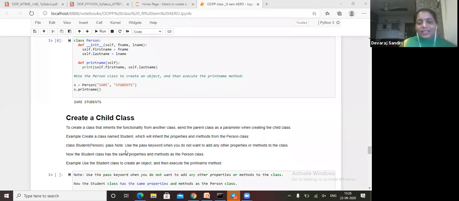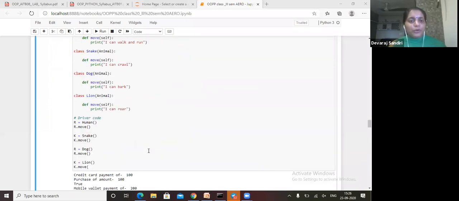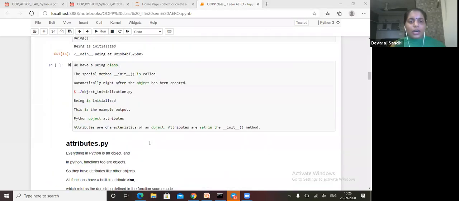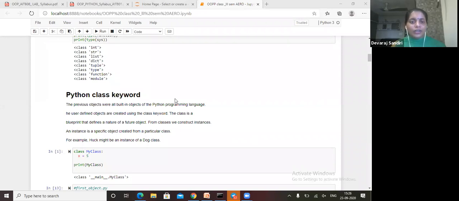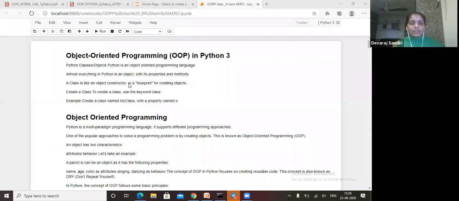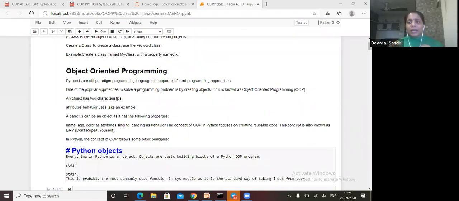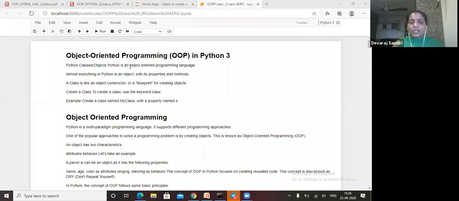Okay, students, now we will go for programming. I will show you how we create a class. In object-oriented programming, class and objects are the main things. Class means the whole total. Car is one type of class, but Ford and BMW are different types of cars. These all are objects, you can say. So see here, Python classes and objects in Python.